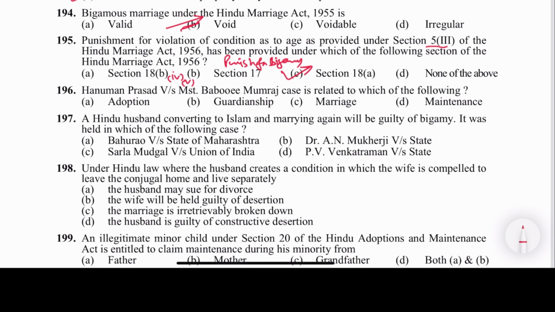Next 196, Hanuman Prasad versus Master Babooji Mumraj. It was on guardianship, B is the answer. Next question 190, B is the answer. Next question 197, a Hindu husband converting to Islam and marrying again will be guilty of bigamy. The case was Sarla Mudgal versus Union of India, C is the answer.